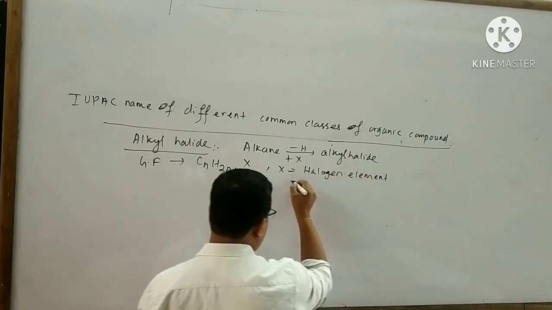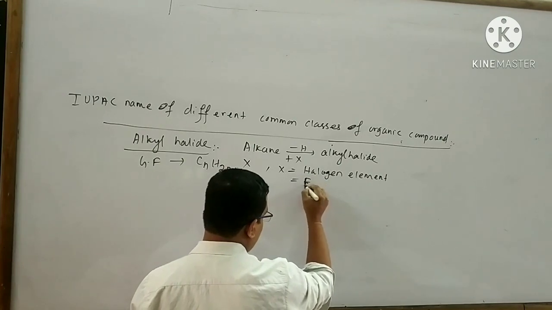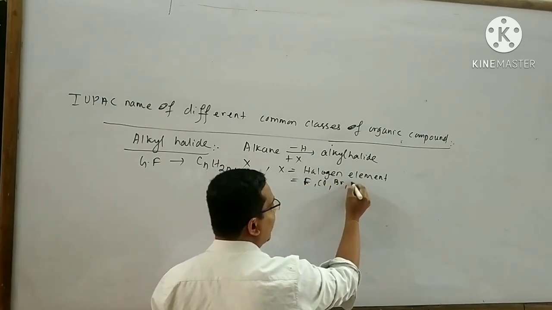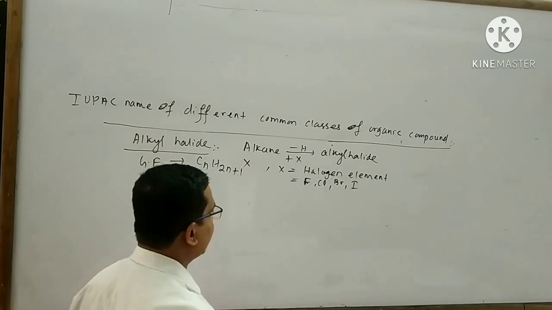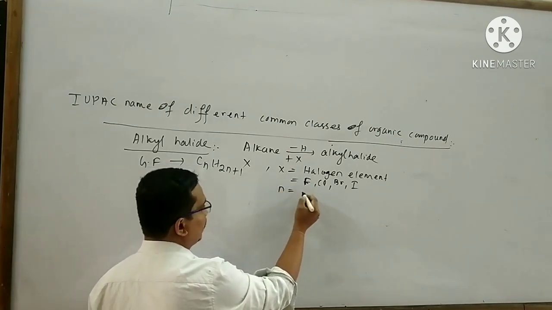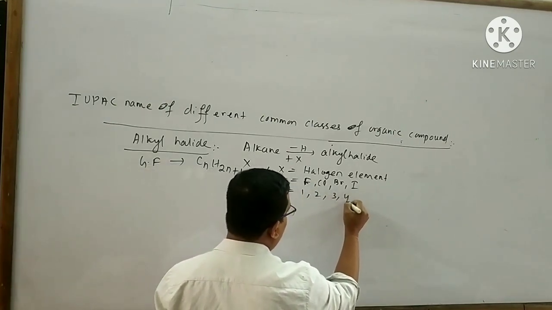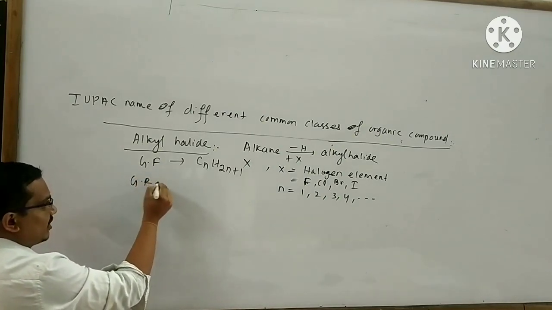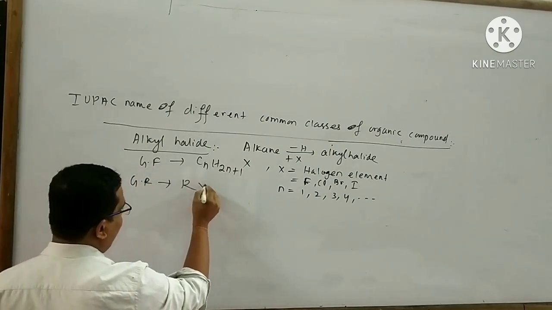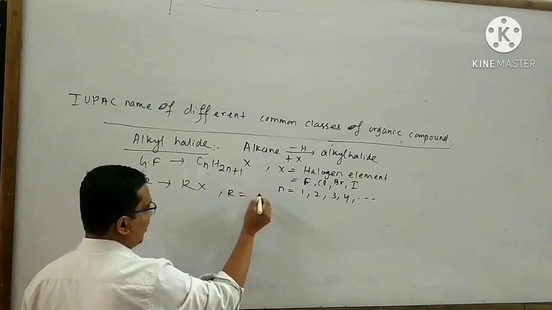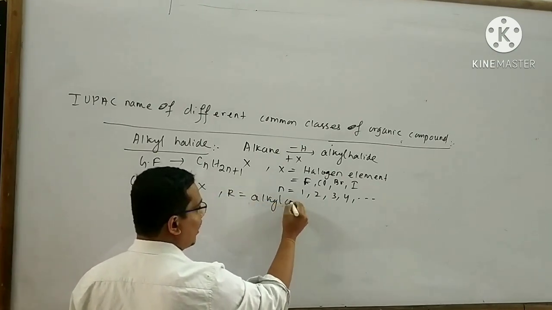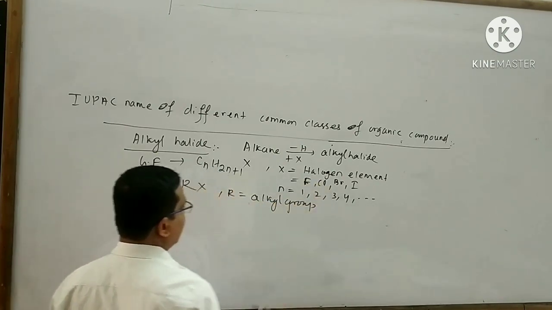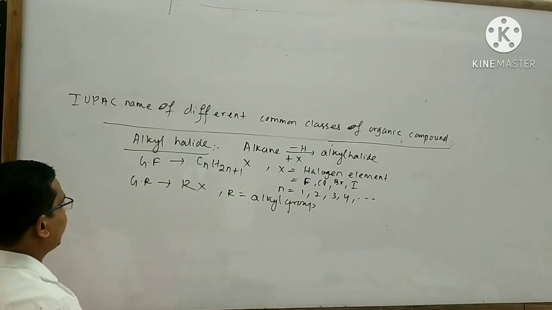That means X equal to chlorine, bromine, iodine. Here n equal to 1, 2, 3, 4, like this. The general representation is RX. Here R equal to alkyl group. X means a halogen element.